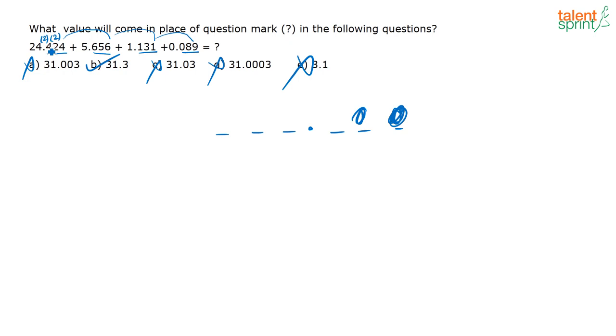You have a 2 carryover here. So 4 plus 2 will be 6, 6 plus 6 is 12, 12 plus 1 is 13, 13 plus 0, 3. So here it has to be 3. So now you know this is the correct answer. What I am trying to say is you can actually stop with the previous step, because by looking at the options themselves, you know that option B is going to be your correct answer. So the correct answer for this question is option B, that is 31.3.